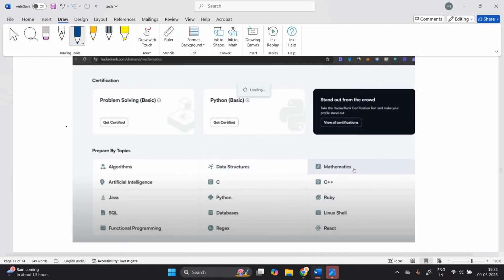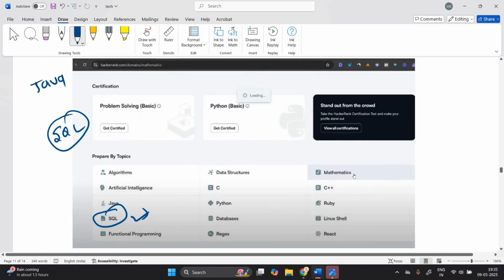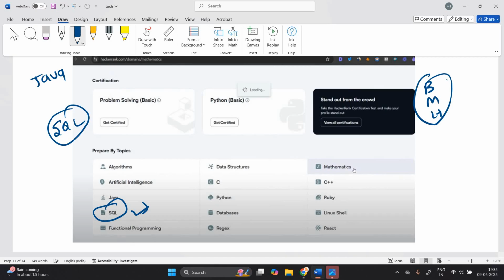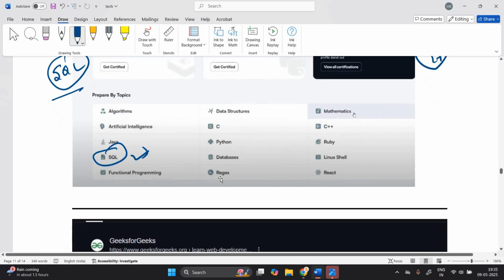Similarly for SQL, you can go to the HackerRank website. First is the Java section, second is the SQL section. You can check the SQL part here, in which basic, medium, hard level questions are there. So you have to prepare accordingly. It is related to the SQL part, so it is very important.